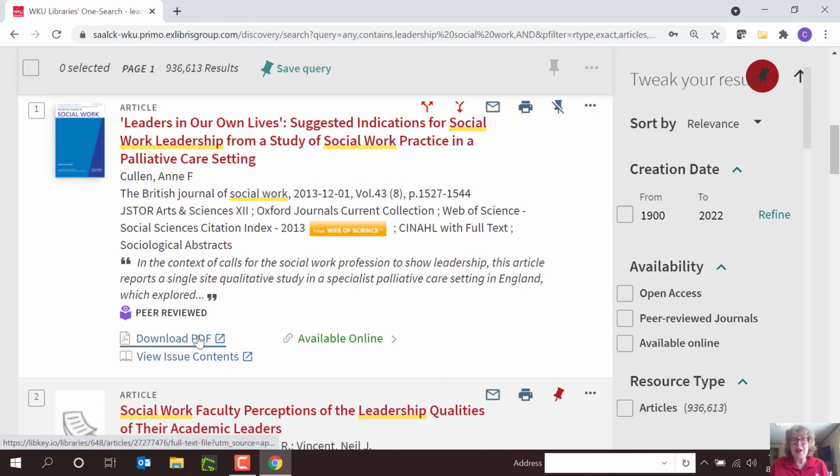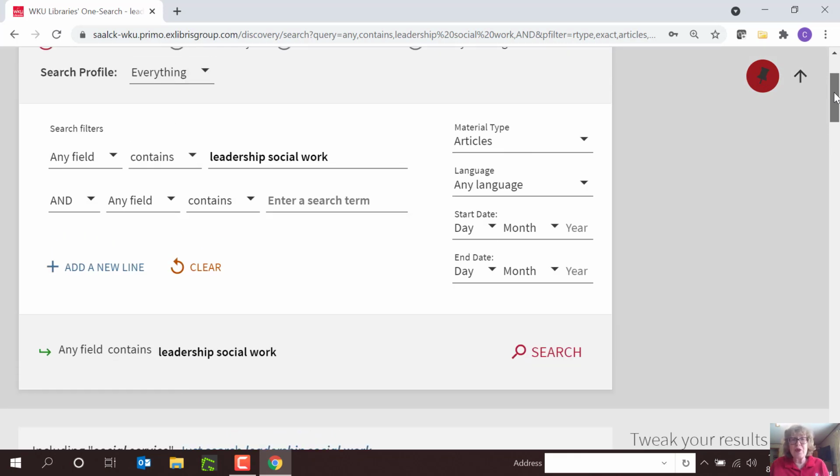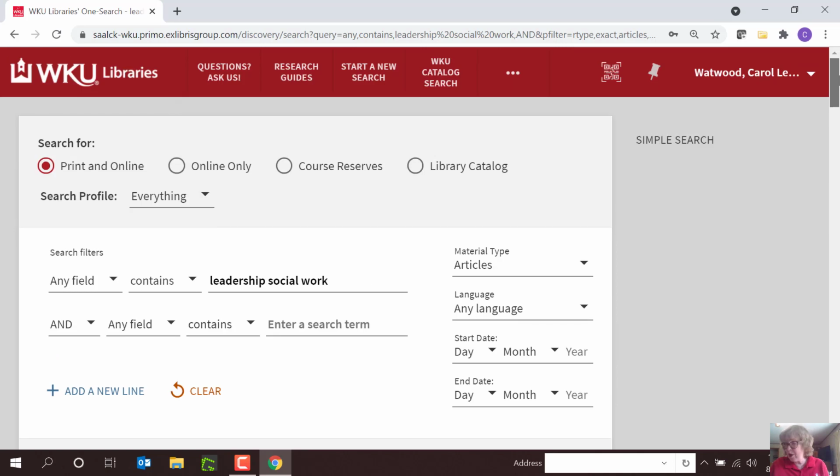I download the PDF. This downloads a copy of the full article, and I can print it, I can read it online, I can save it to my computer at no cost to me. If I want to save it to my favorites list, I click the pin, it jumps up to my favorites list, it saves the article with live links to the full text. That, in a nutshell, is how to find books and articles using one search.